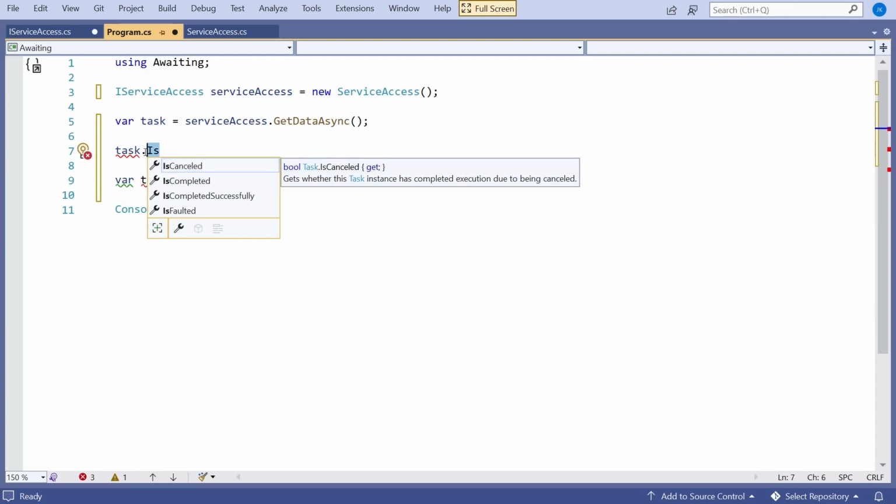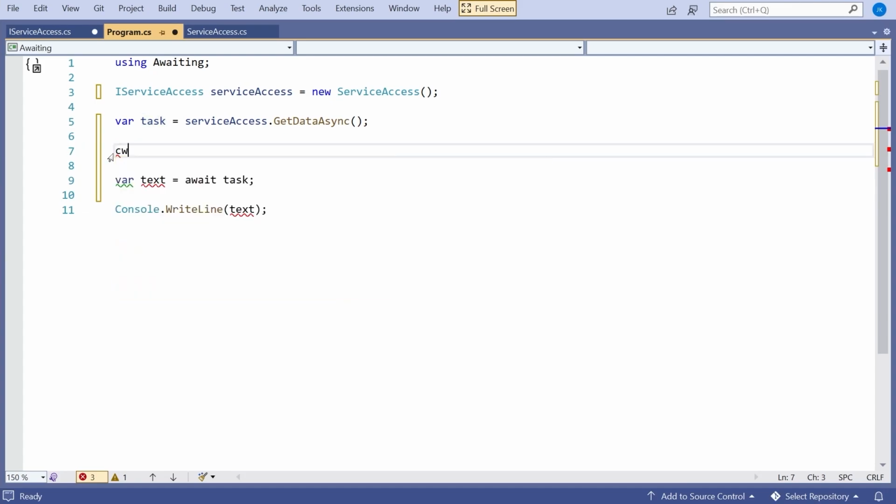So what I could do is just do a console write, and then let's say is completed, and we'll take a look at task.IsCompleted.